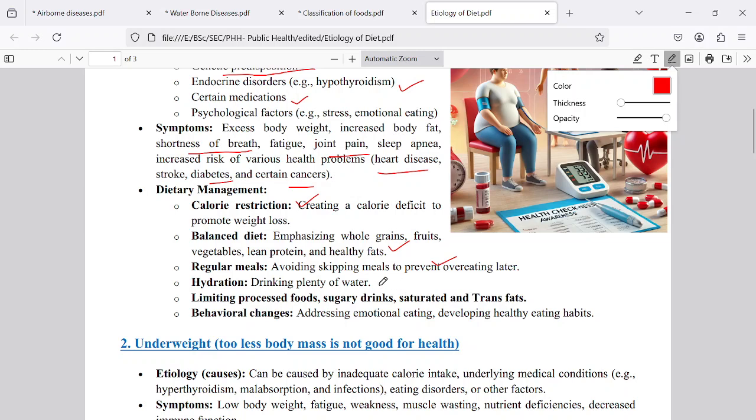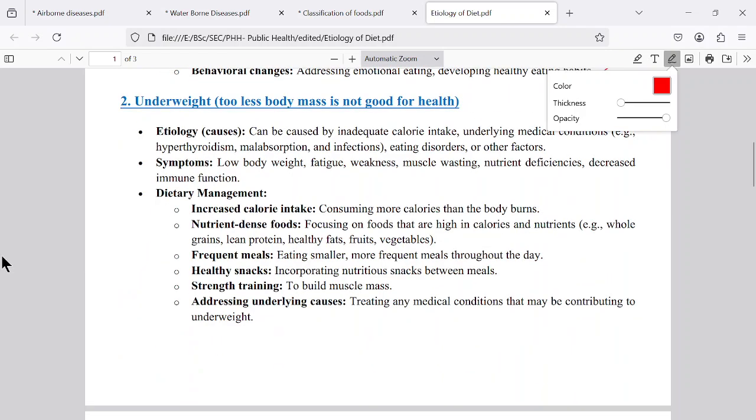Hydration, drinking sufficient amount of water, is very important, and limiting processed food materials, meaning junk food, should be avoided. Especially now the youth suffering with this obesity are affected by consumption of junk food. And some behavioral changes may also lead to obesity problems.